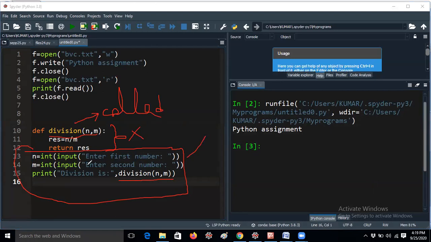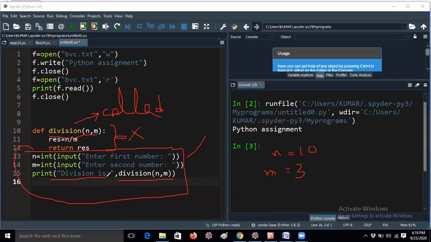n equal to int of input, enter first number. It will ask to enter the first number. If I give 10, it will be stored in n. Then m equal to int of input, enter second number, and I give the second number, which is stored in m. You can take any variables, a, b. She is taking n and m. Usually many students take m, n or x, y or something else. Anyway, that's not a problem at all.